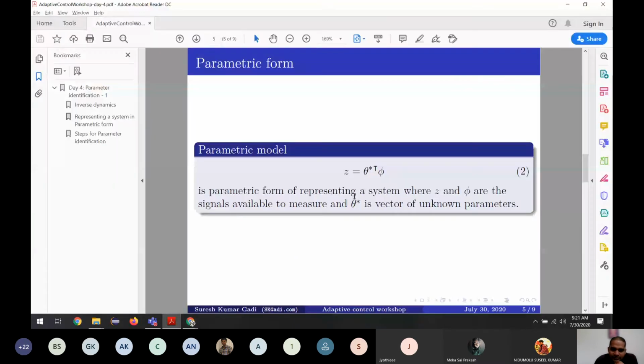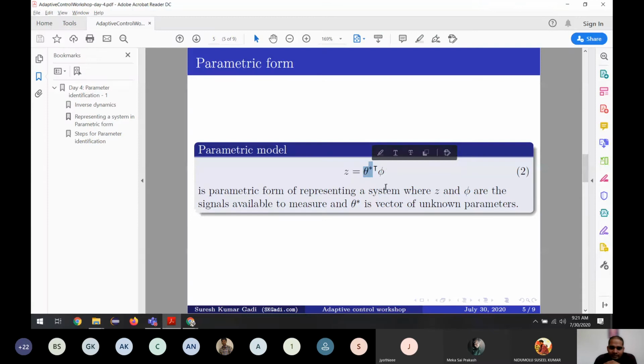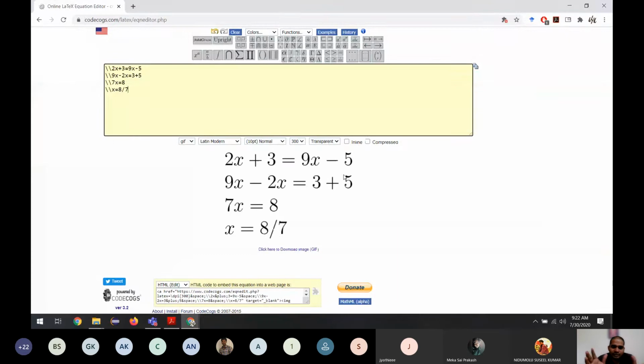The x which we don't know is theta star. Theta star is something we don't know, so we are putting it next here. And this term 7 is always associated with this x. You can't remove it. So we are multiplying with it, and this is phi. So this is like 7x in this equation, and the 8 is this one. So we are separating the elements which we know one side, which we don't know other side. It's as simple as that.